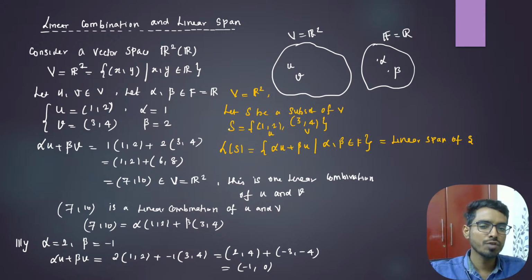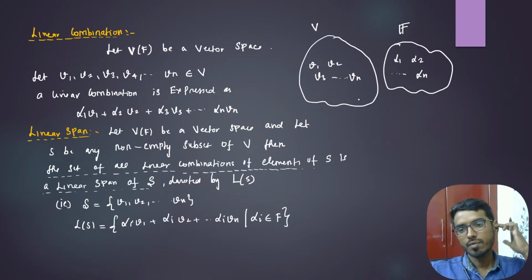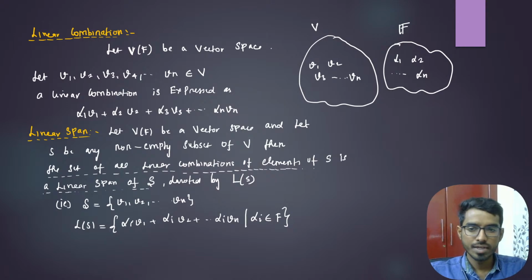First you need to fix S, and then you have to perform all the linear combinations. So S has to be a subset of V also, right? So we have defined linear span now. Now the next thing I'm going to do is three problems based on linear span. So problem one.